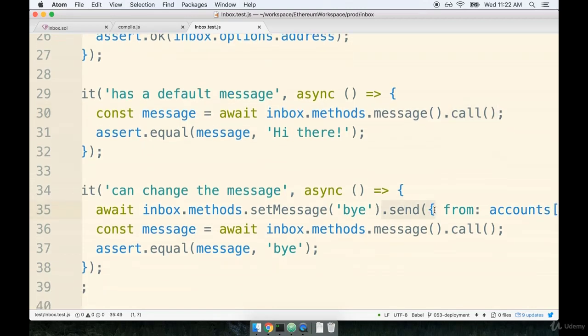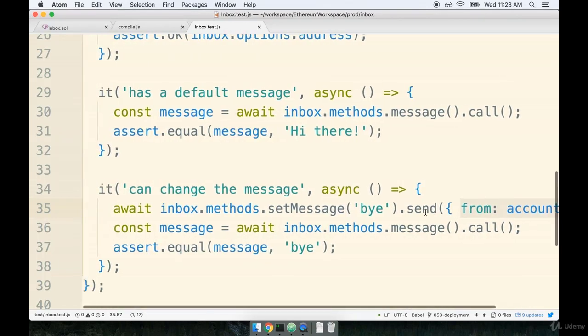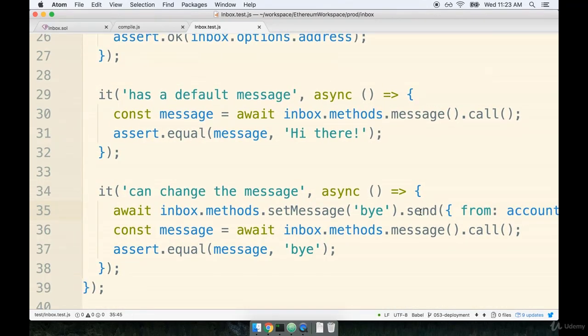When we send, that means we want to make a change to the data that exists inside of our contract. When we send, it is not an instantaneous operation, and we have to wait a pretty significant amount of time for a send operation to be completed. We also have to specify exactly who is going to pay for that transaction as well. Now, of course, on our local Ganache network, any send operation gets processed instantly. So we didn't actually have to wait very long for it to be completed, but in theory, in the real world, we would have to wait anywhere from, say, 15 to 30 seconds or so. So that was our testing file.